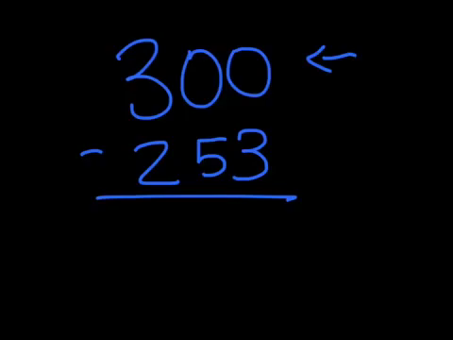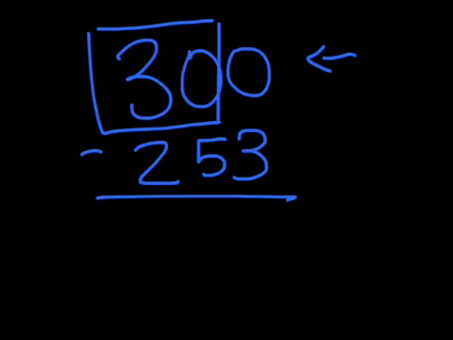So what we do instead is we're going to put a box around this number here, and that number becomes 1 less. So what you have here is 30. What's 1 less than 30? It should be 29. So I'm going to put a 29 up here, and I know that's really hard to see. And then I'm going to regroup my ones over here, and it's going to become 10.